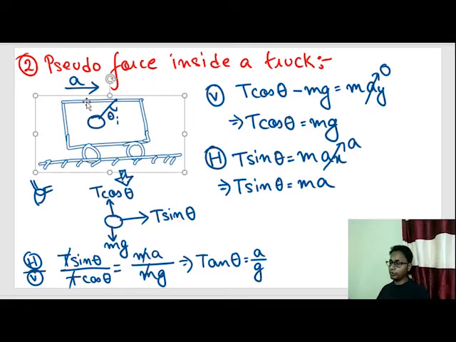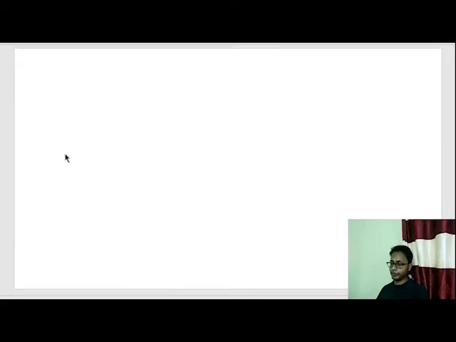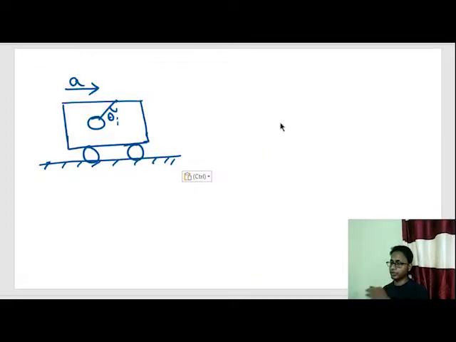Now we'll try to solve the same problem using the concept of pseudo force, or false force. What happens in the case of pseudo force? This is the same diagram, but now instead of our observer being out here, I shifted this observer inside the truck. That means our observer is shifted out here.